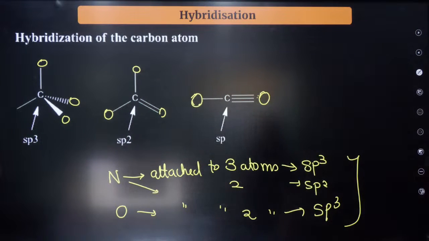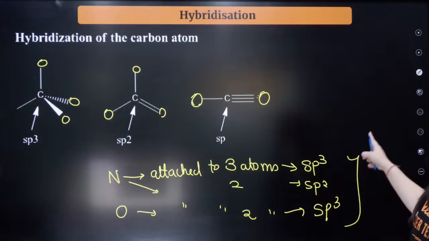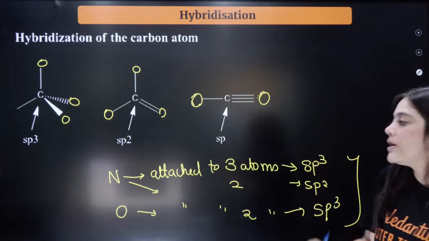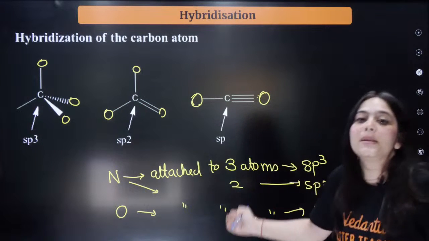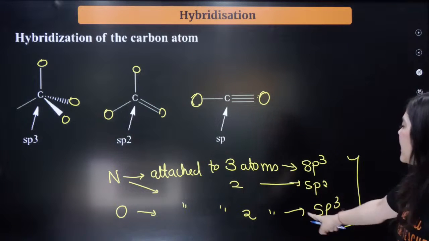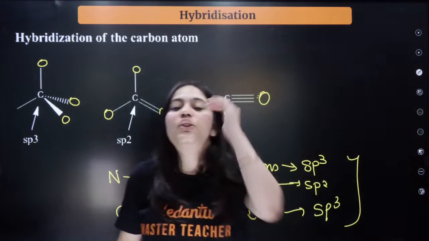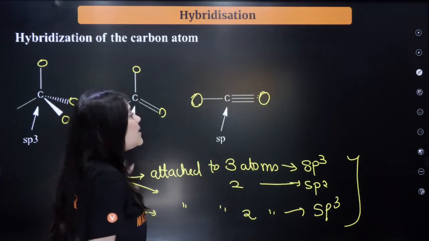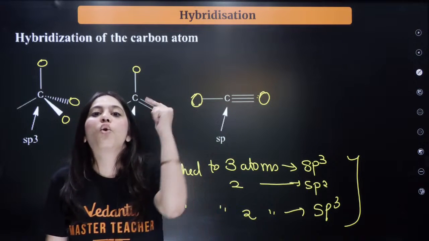Right? Understood all these things? When nitrogen is attached to 3 atoms, its hybridization is sp3. When nitrogen is attached to 2 atoms, its hybridization is sp2. And similarly, if oxygen or the family of oxygen like sulfur is attached to 2 atoms, then its hybridization will be sp3. So you have to understand these terms, that as the atom changes, the hybridization also changes.